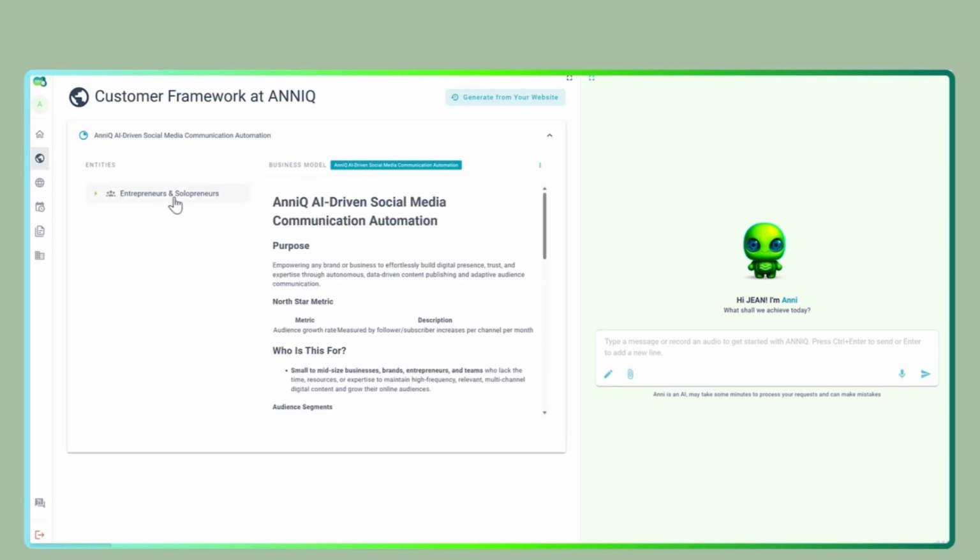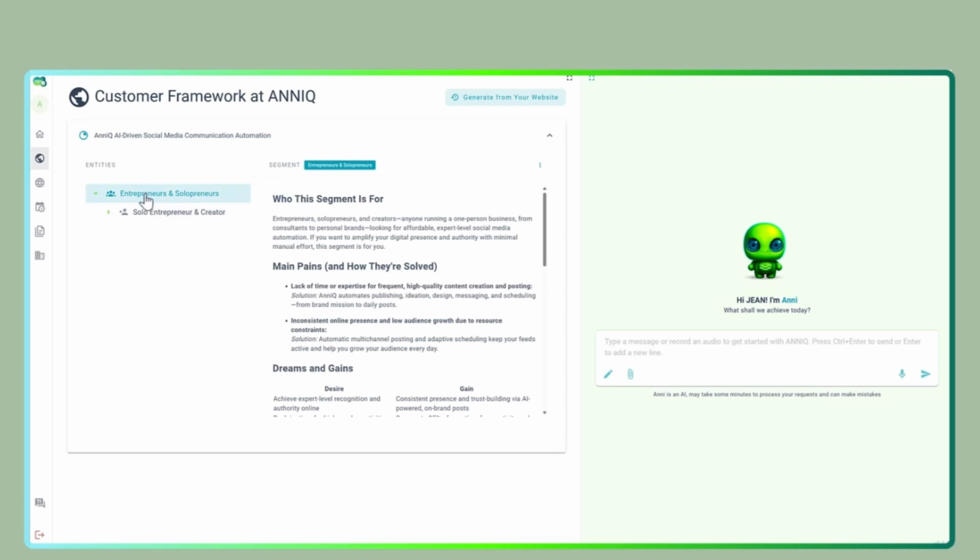I can expand my segment and check this icon. When you have this icon, it means that you are talking about a segment. It is many people here. If you click your segment, check how it changes here about the segment, the name of the segment, in this case, entrepreneurs and solopreneurs. Remember that this is based on your website, and this is a big discovery for many AnniQ users today. Sometimes they validate with the onboarding that they have a communication on the website different from the market and audience they want. And this is one part of the gap. And Anni will help you to solve that part.